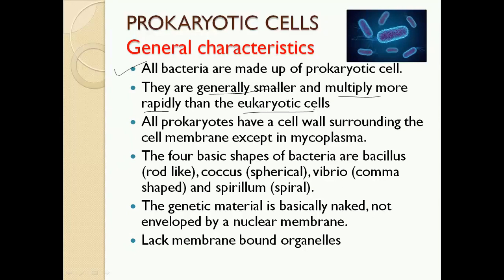Eukaryotic cells are very advanced and compartmentalized cells, which are larger in size than prokaryotes. Another thing is the multiplication of these cells. Bacteria multiply more rapidly than eukaryotic cells. If you talk about the division of our human body cells, our body cells divide in some hours. In some cells it may take 15 hours, some may take 24 hours or more than that. So too much time is required for cell division in our body.